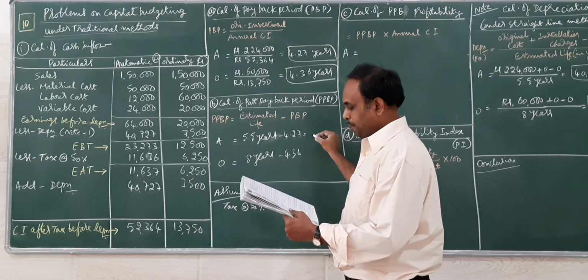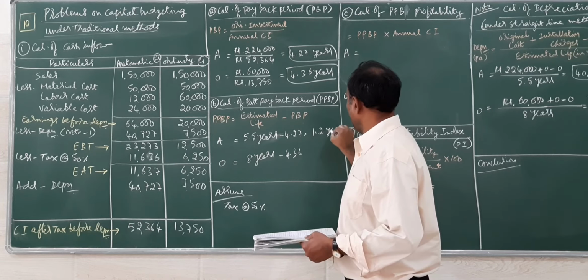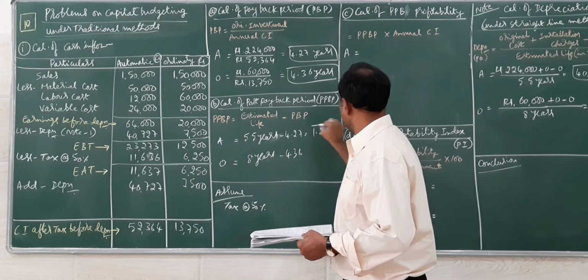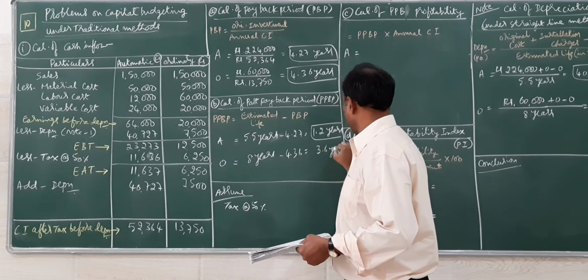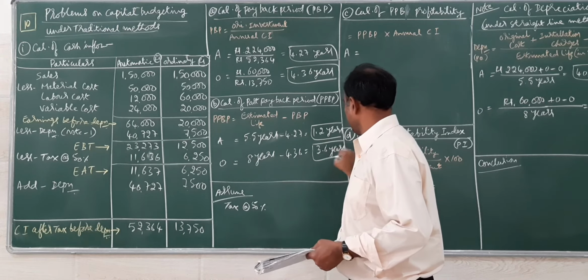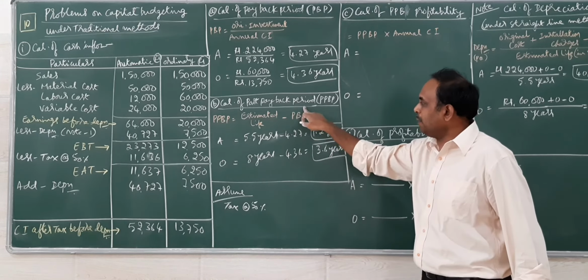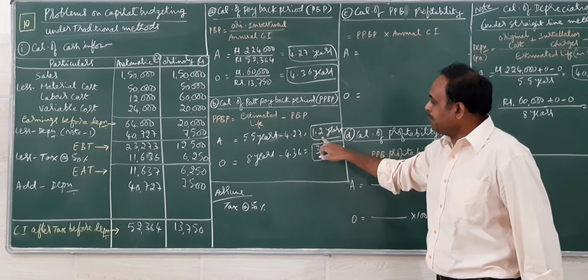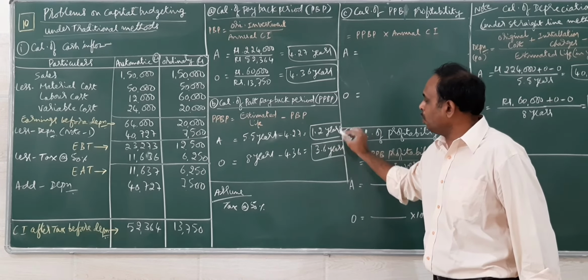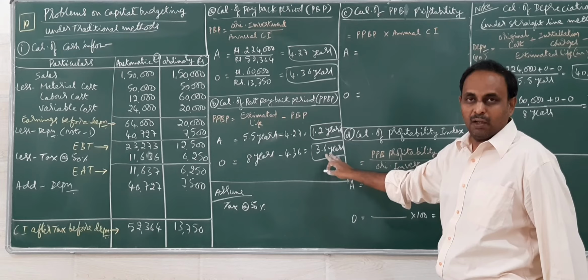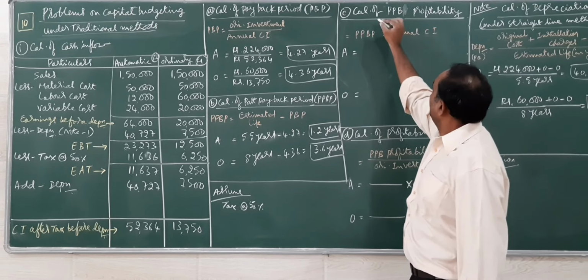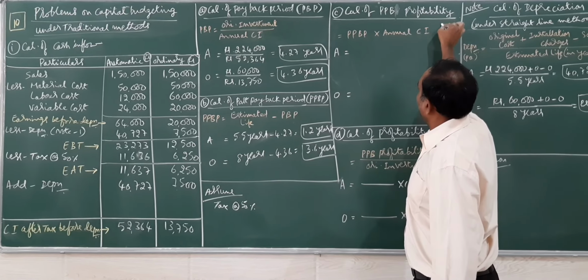If we subtract, we get 1.2 years as well as 3.6 years. After getting back the money, how many more years of usable life are there in the machinery for the business? That's what this is. Then the calculation of post payback profitability.